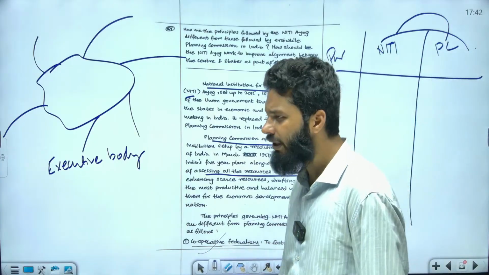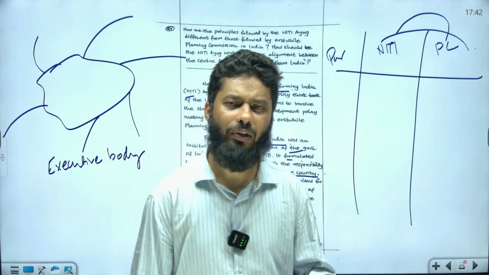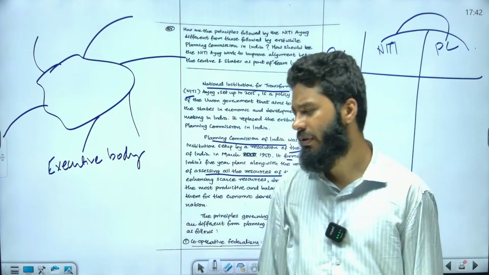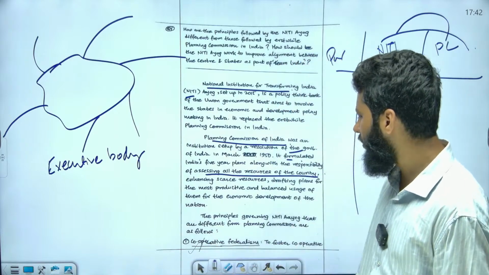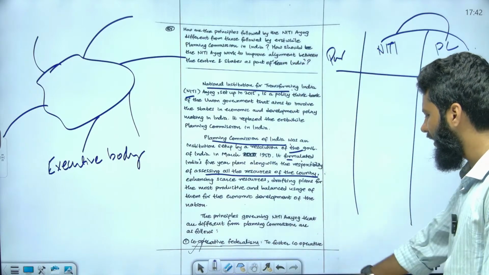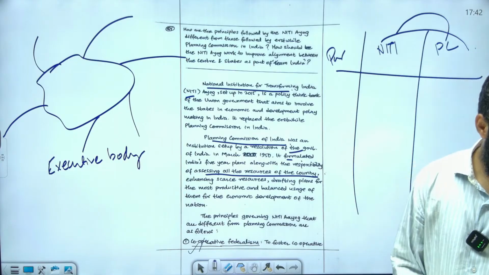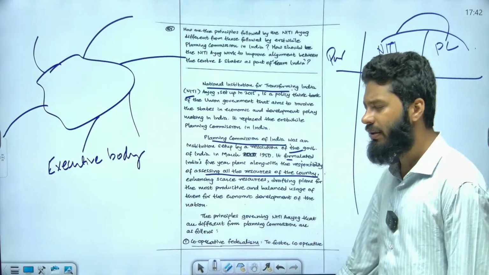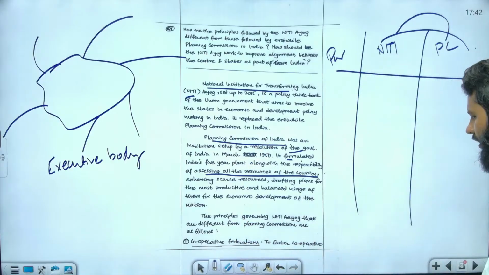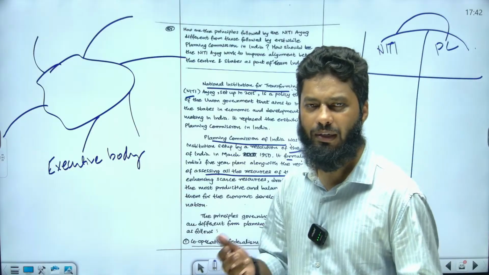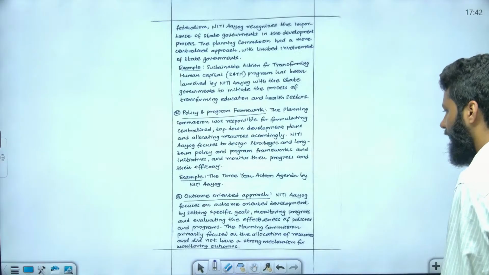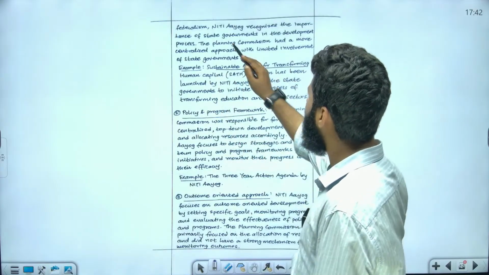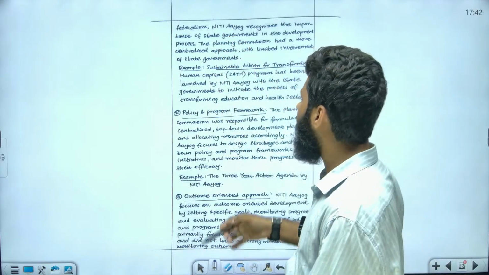For example, cooperative federalism. As I have already told you, the Planning Commission had a top-down, centralized approach. Now, with respect to Niti Aayog, it is cooperative federalism, right? I hope you are able to understand this. I will be sharing this PDF in your answer writing group, so you will be able to get it there. No need to worry. And you can also give an example with whatever principle you are writing. You can give one example.